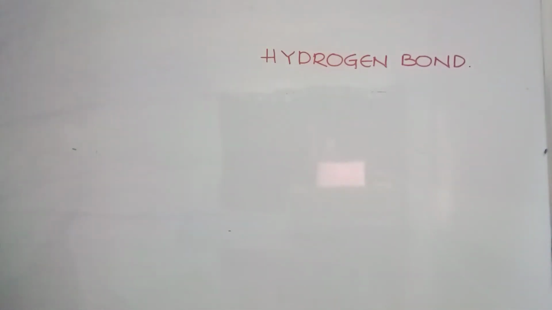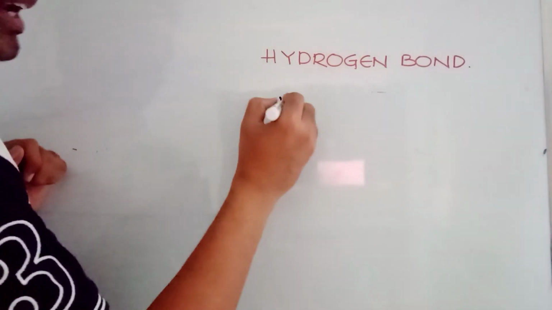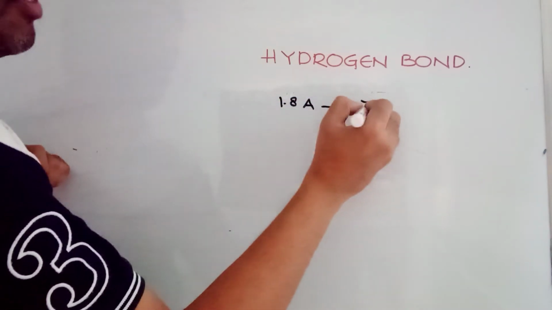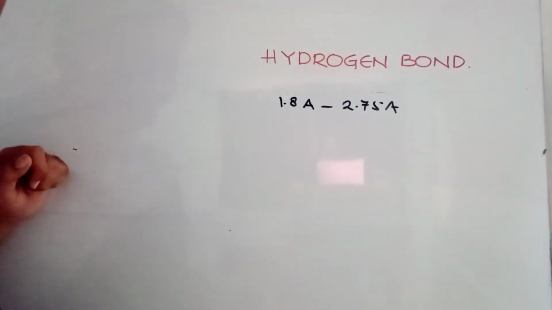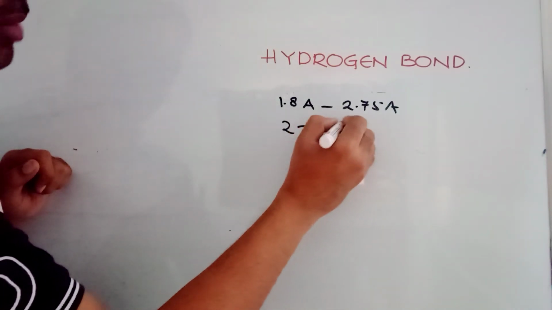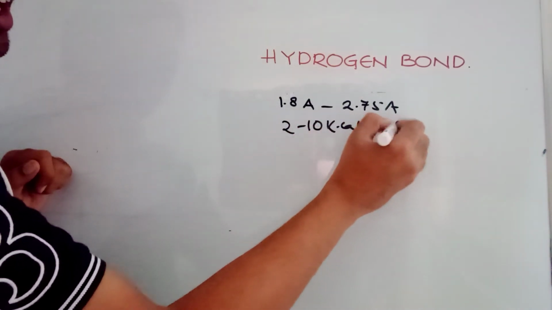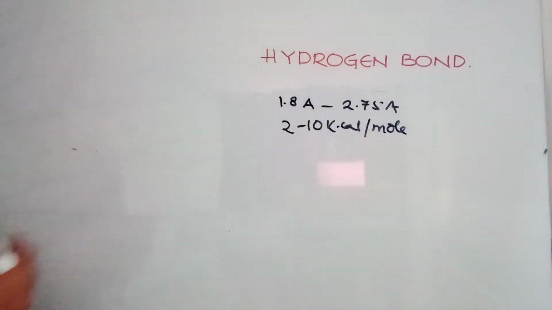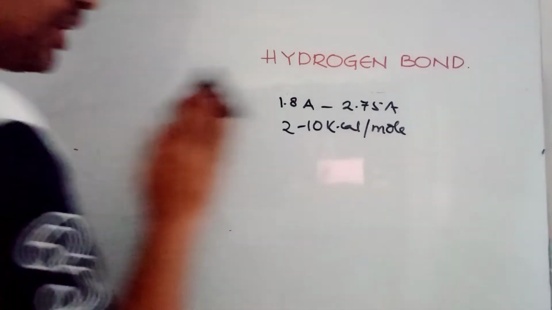Hydrogen bond length is approximately 1.8 angstrom to 2.75 angstrom. Hydrogen bond energy is 2 to 10 kilocalories per mole. Very long length and very small energy, 2 to 10 kilocalories per mole. You can consider this for the hydrogen bond. It varies. Okay, every time we can't say, that is depending on some other factors also. We'll discuss those one by one.